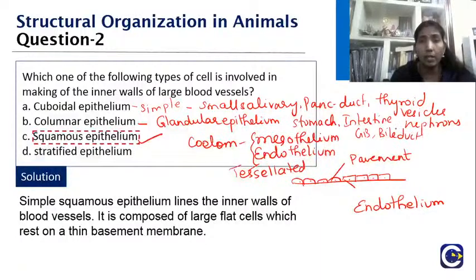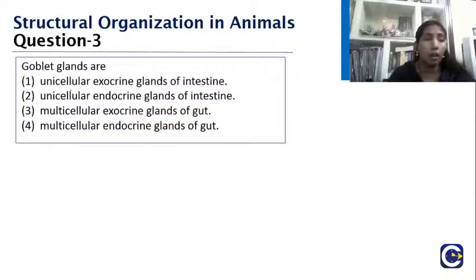So we have many questions from here. The cuboidal itself can become a main question, or they can ask what is the other name, or for squamous apart from blood vessel what is the name, or the squamous lining the blood vessel, what is the name, endothelium, what does it look like, or they can ask what coelom means, or what is tessellated. So these are the various combinations of questions that can come from the same thing. Are you able to follow ma? Shall we move to the next one? Yes. Now coming to the goblet cells.